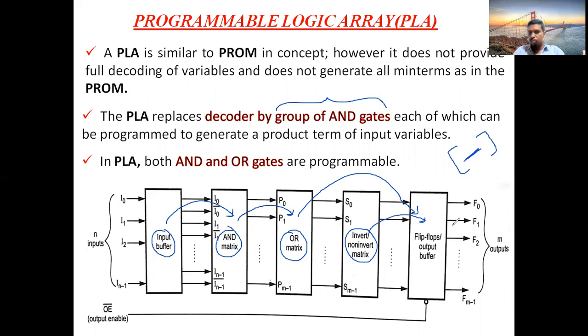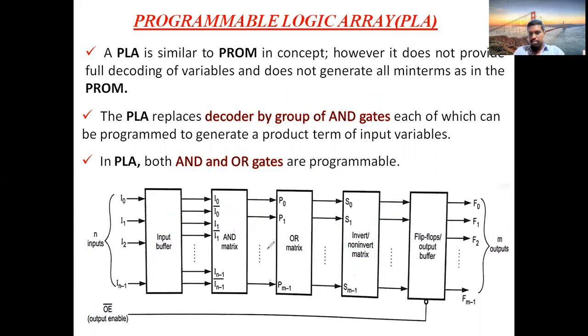So we have 5 different stages to reach the output. What is that? First, n number of inputs are transferred to the input buffer, and then it is linked with the AND matrix, and it is again linked with the OR matrix. In some conditions, it's an exceptional case, you will get this particular invert or non-inverter matrix. Otherwise, directly it will be transferred to the output buffer. So these are the 5 stages.